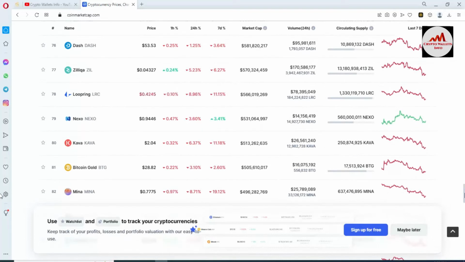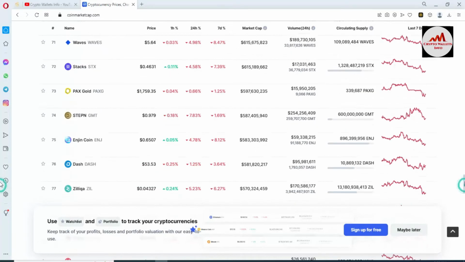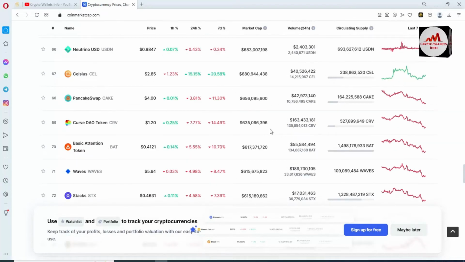I think I missed the number of Pancake Swap. So yes, you can see here the rank number of Pancake Swap is 68. This token's price is $4.